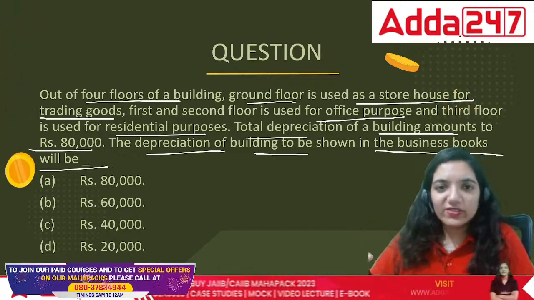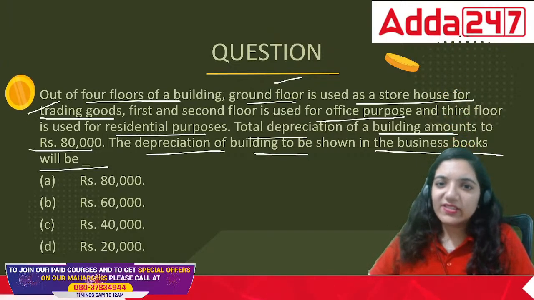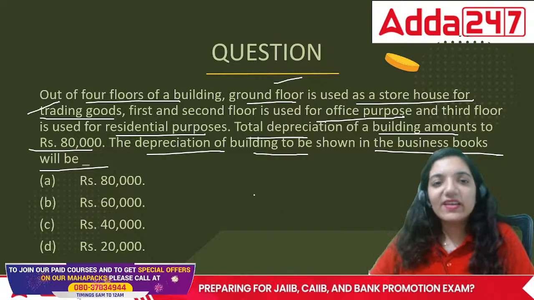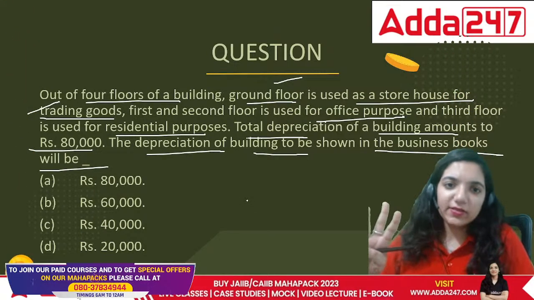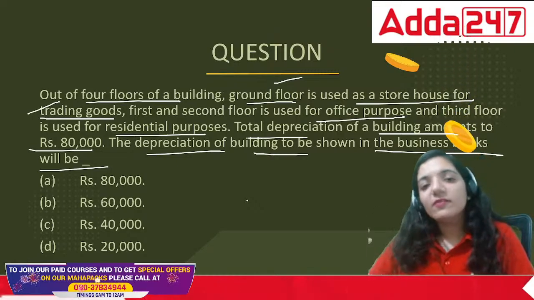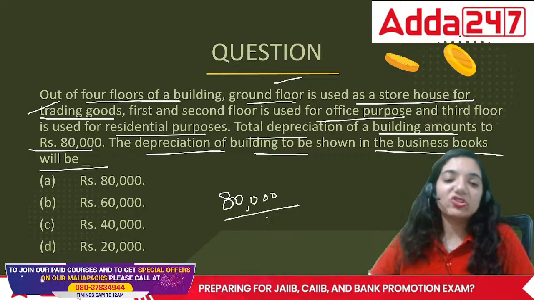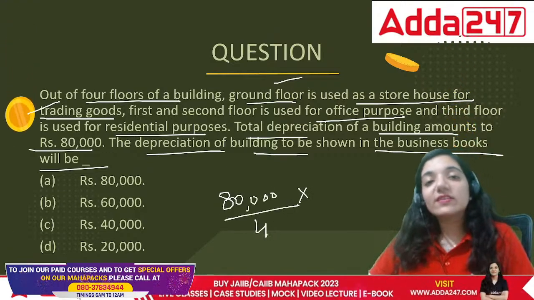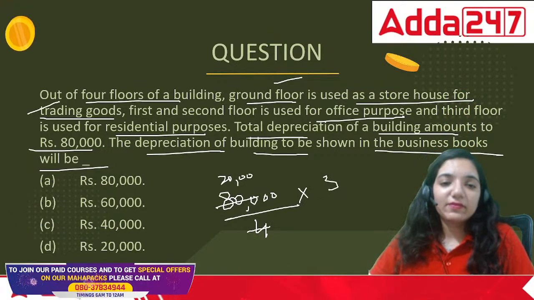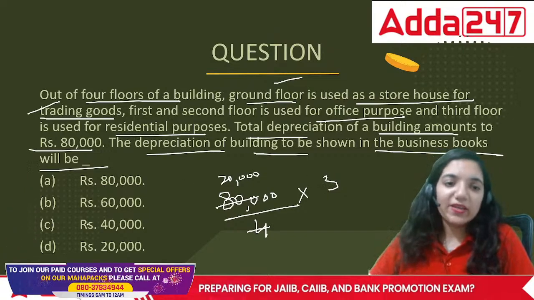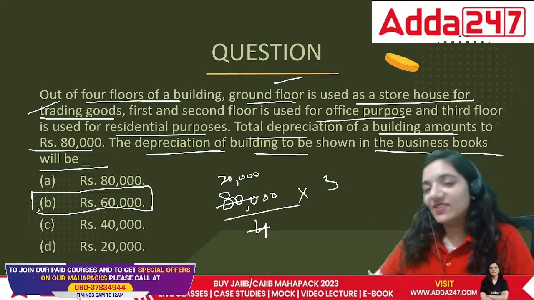There are 4 floors. Among the 4 floors, ground is exclusively used for trading the goods. First and second is used for official purpose. That means out of the 4 floors, 3 are used for the business, and 1 is not used for the business. So 80,000 is the depreciation for 4 floors. What is the depreciation for 3 floors then? It would be 3 into 20. Technically, see, the entire house is not used for business, isn't it?